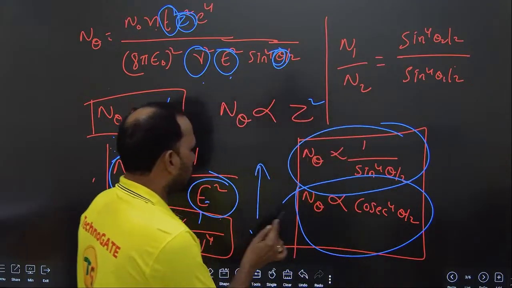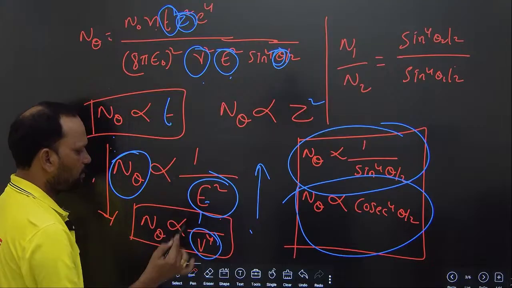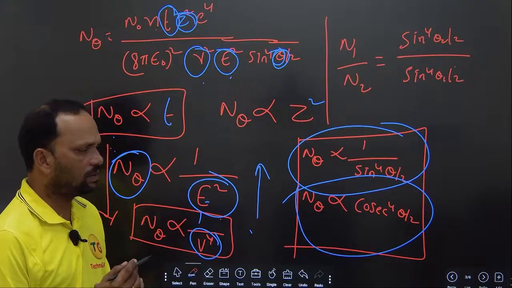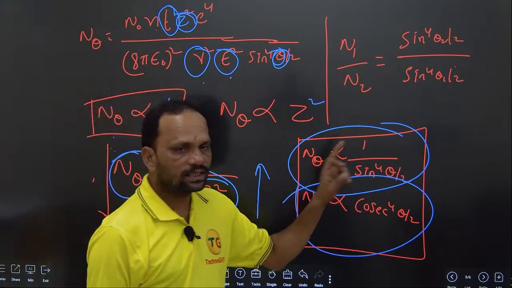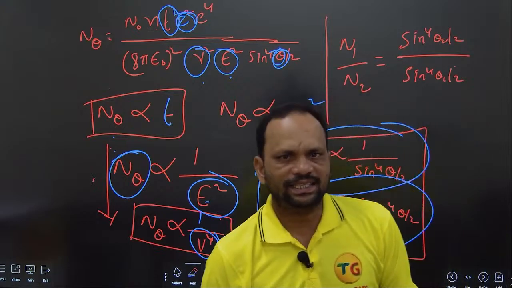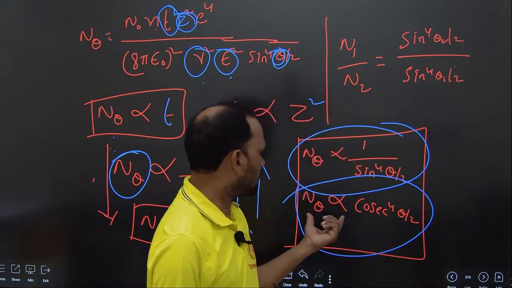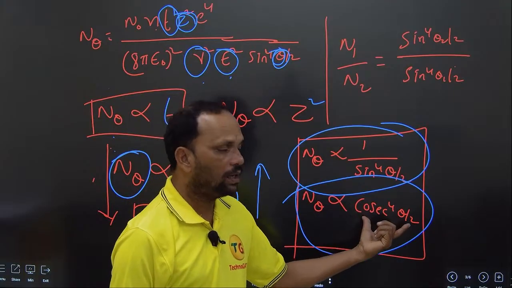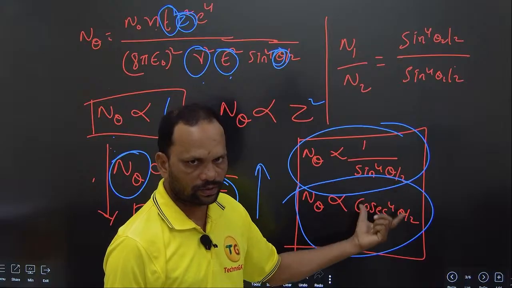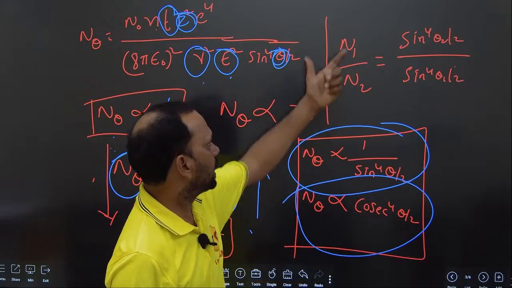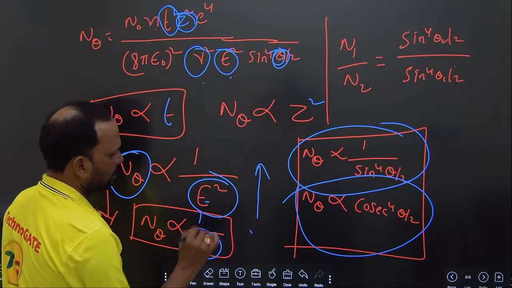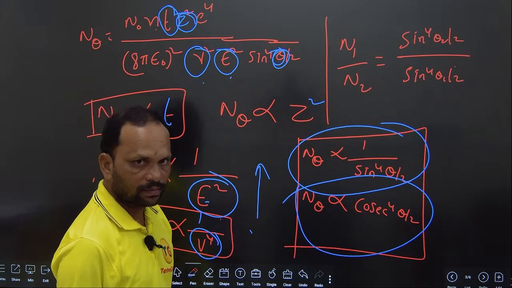And E is equal to half m v square, so with respect to velocity, n theta is inversely proportional to v power 4. One more thing: the number of alpha particles is inversely proportional to sin power 4 theta by 2, which means n theta is directly proportional to cosecant power 4 theta by 2. Now n1 by n2 is equal to e2 square by e1 square. We have already discussed this.